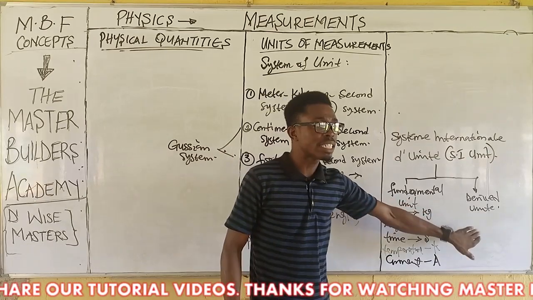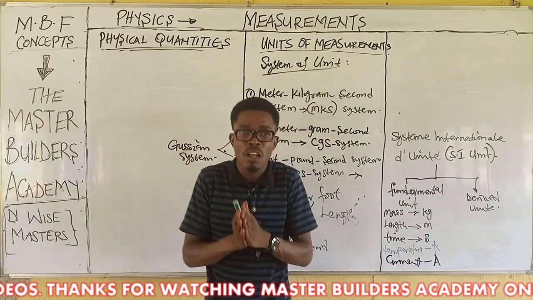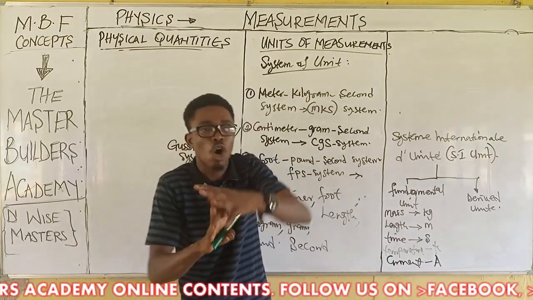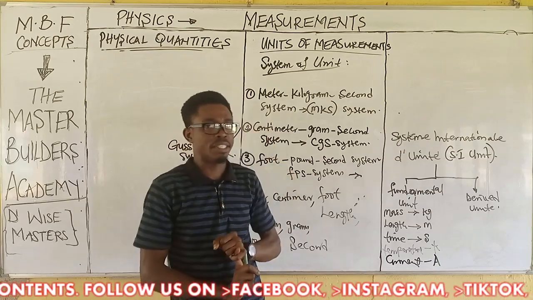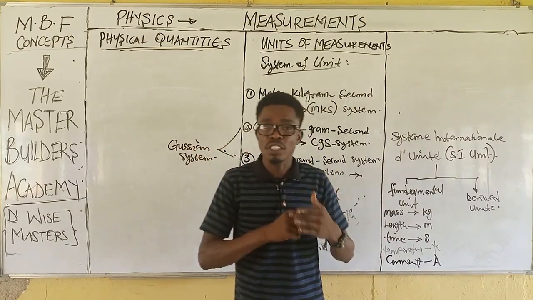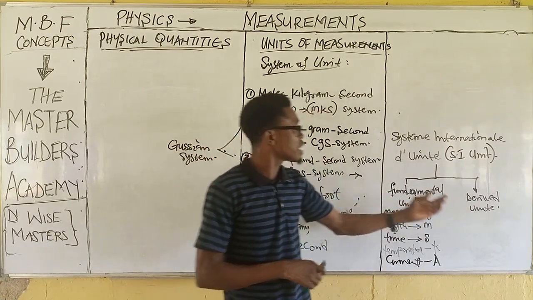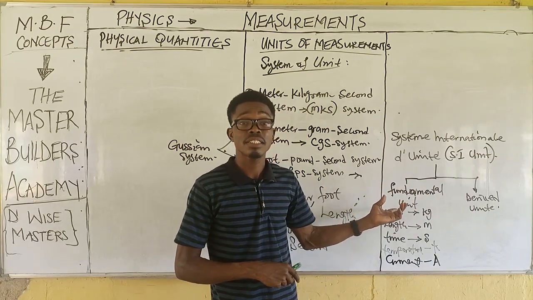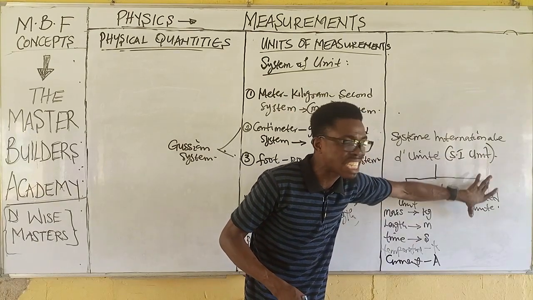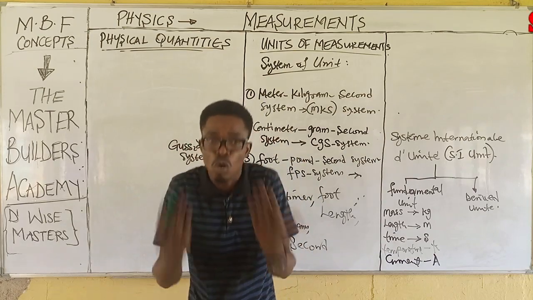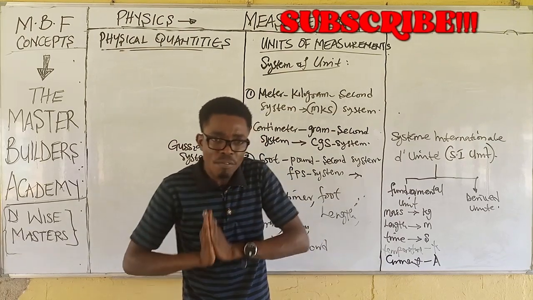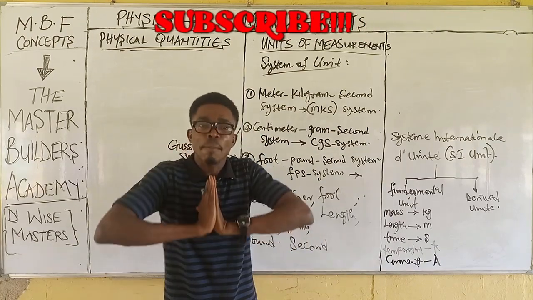Then when we come to derived units, they are the units that are obtained from fundamental units. These units are obtained either by multiplying or dividing fundamental units. Derived quantities are obtainable from fundamental quantities, the same way derived units are obtainable from fundamental units. Therefore, for me to get examples of derived units, I need to know derived quantities, because all derived physical quantities have derived units.